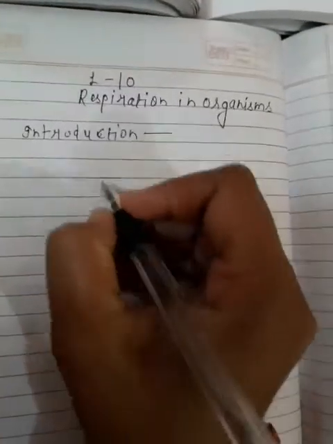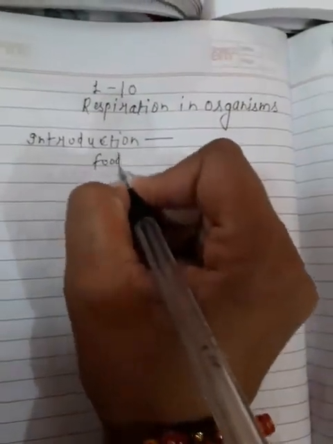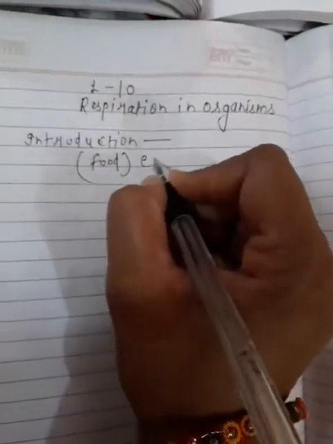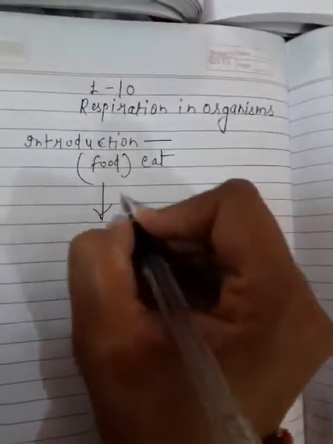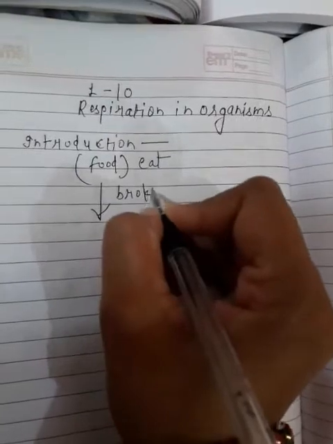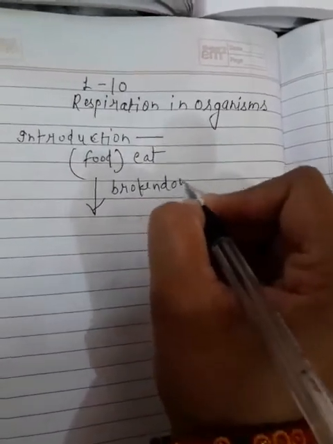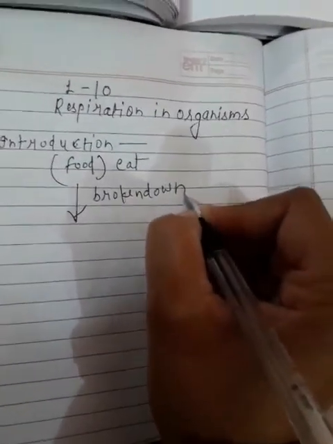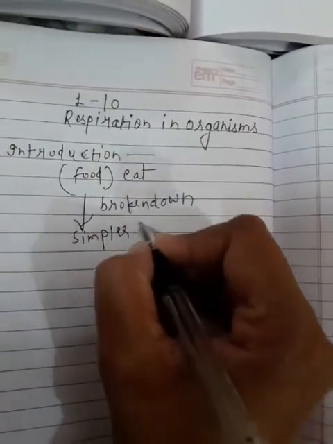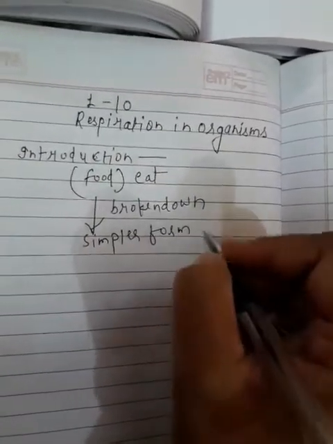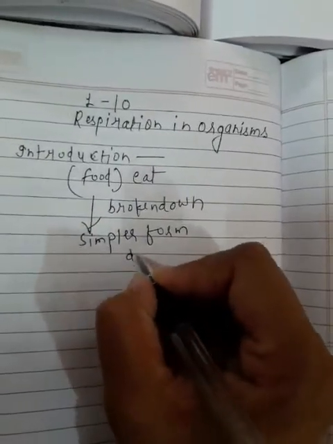First, the food. What is the food we eat? The food we eat is broken down into simpler forms during digestion.